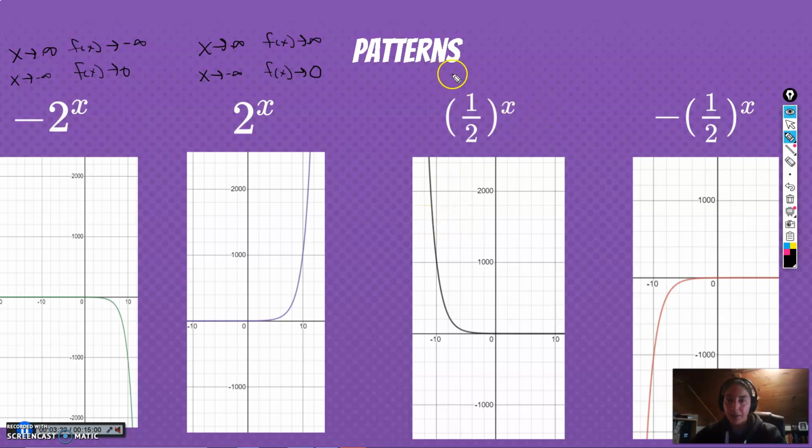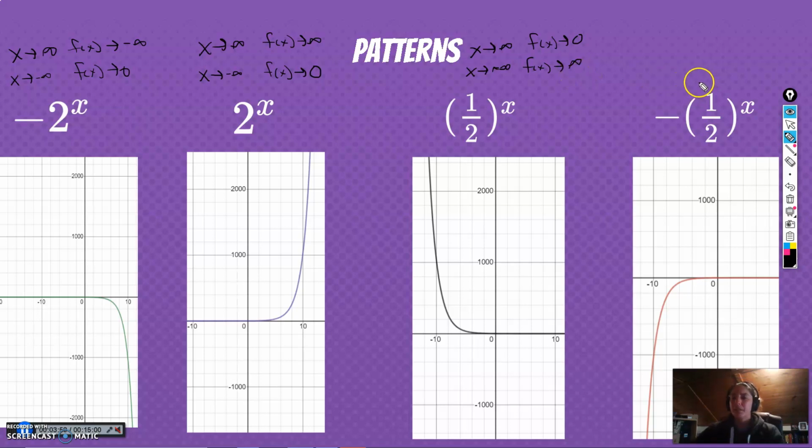Well, looking at this graph, as x goes to infinity here, the function goes to 0. As x goes to negative infinity, reading it to the left, the function goes to positive infinity. So as x gets large, the function gets really small. As x gets really large negative, the function also gets very large, but very large positive.